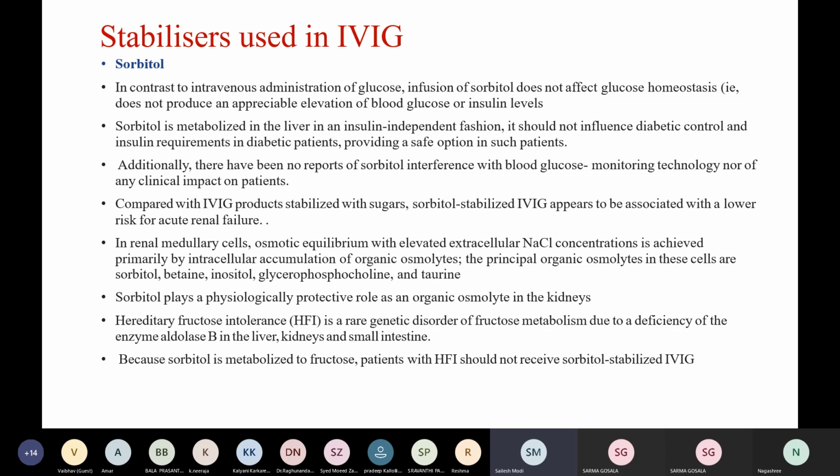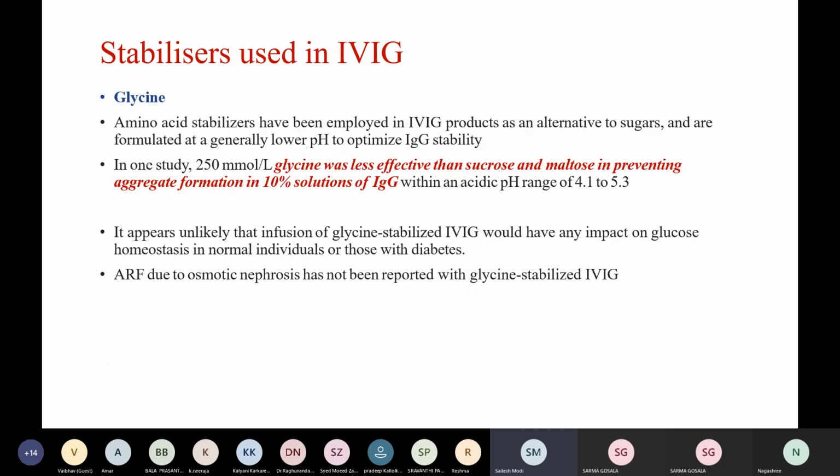However, sorbitol containing IVIG is contraindicated in patients with hereditary fructose intolerance, which is a rare genetic disorder of fructose metabolism due to deficiency of enzyme aldolase B in the liver, kidneys, and small intestines. And these patients should not receive sorbitol stabilized IVIG.